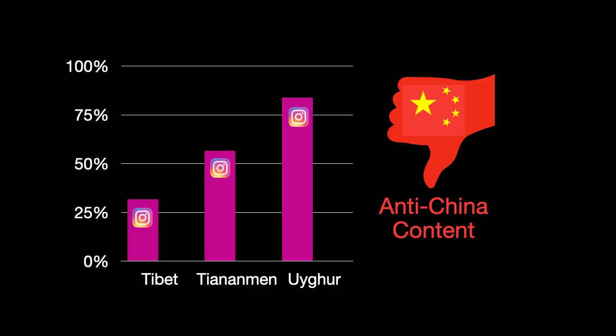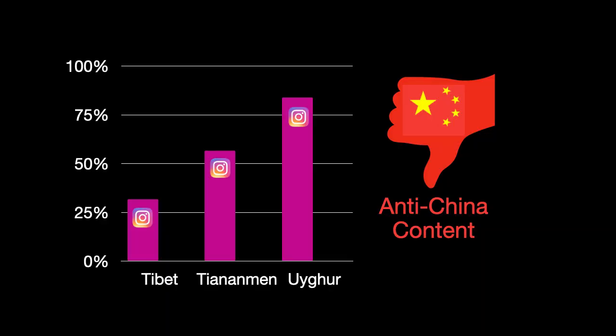So here's what some of the data look like. When you search on Instagram for things like Tibet or Tiananmen Square or Uyghur, those are all words that relate to severe human rights abuses by the Chinese government. They are things that are censored in China. If you search for those on Instagram, you're going to get some stuff that's very anti-China, very negative about the Chinese government. That's what you're seeing here, a graph of how much of that shows up. You're also going to get some stuff that's pro-Chinese government, and some stuff that's neutral with respect to the Chinese government. And then, of course, you're also going to get stuff that's complete non sequiturs. You're going to get cat videos that have nothing to do with it. But nonetheless, when you search Instagram, you do get a significant chunk that's negative about the Chinese government.